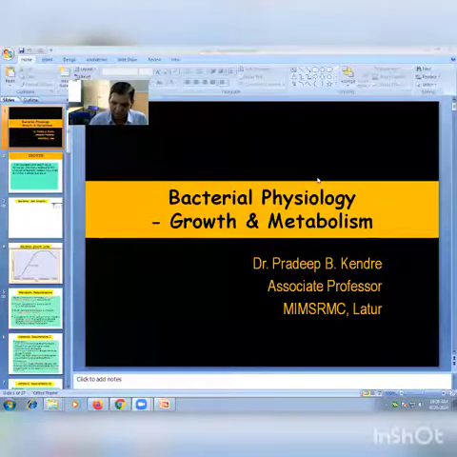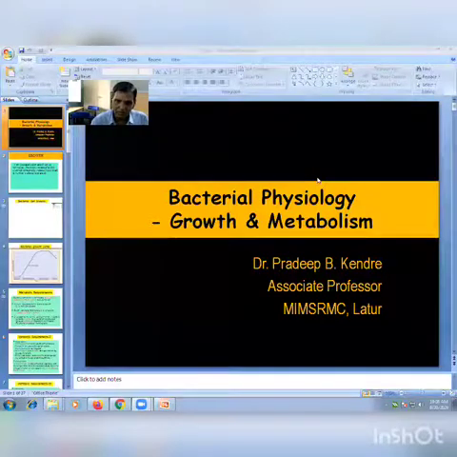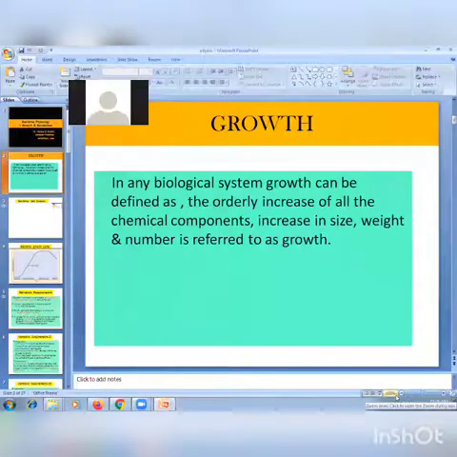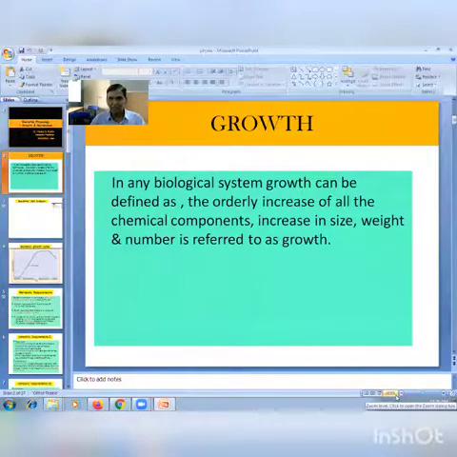of bacterial cell. So what do we mean by growth? What is the definition of growth? In any biological system, growth can be defined as the orderly increase of all chemical components, increase in size, weight, and number is referred to as growth. So this is the definition of growth.